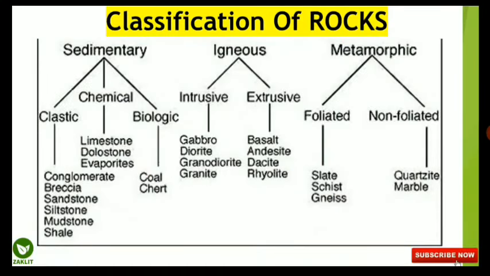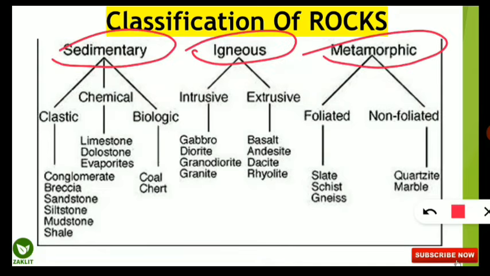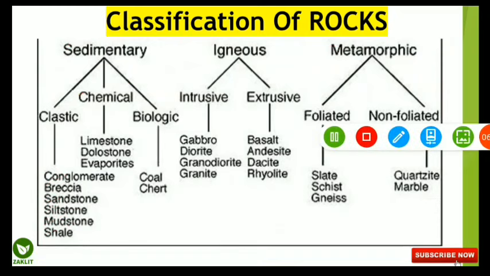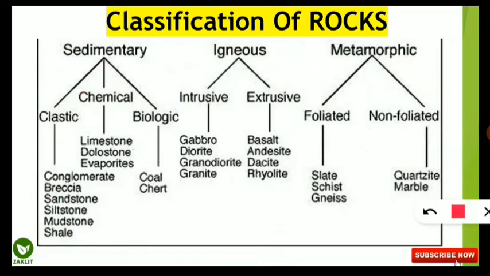Next thing is about the classification of rocks. Yes, the questions are asked in case I will tell you how they are asked. So we all know that rocks are classified in terms of sedimentary, igneous and metamorphic rocks. So here what happens is the chemical and clastic and biological are the sub-classification of sedimentary rocks, in which the clastic categories includes conglomerate, breccia, sandstone, siltstone, mudstone and shale. So it is important, note down all these things. Next, the chemical category subcategory under sedimentary rocks includes limestone, dolostone and evaporites.